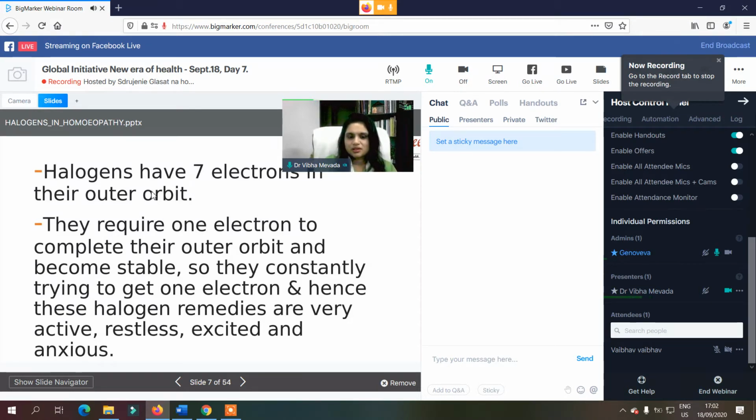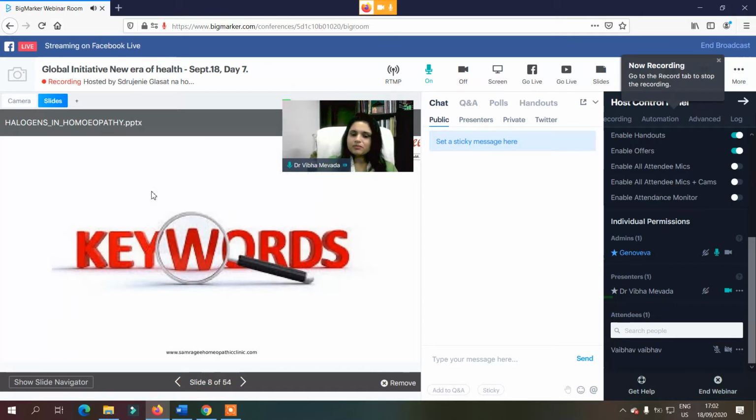Hence the halogen remedies are very active, restless and excited because they want to attract one more electron to stabilize and complete their orbit. So from the source we can understand this quality of the patient here.